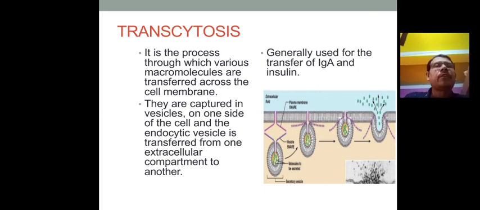They are captured in a vesicle on one side of the cell, and the endocytic vesicle is transferred from one extracellular compartment to another, across the cell. It is generally used for the transfer of IgA and insulin. The vesicle formed outside the cell membrane transfers material from outside to inside. It is called transcytosis.